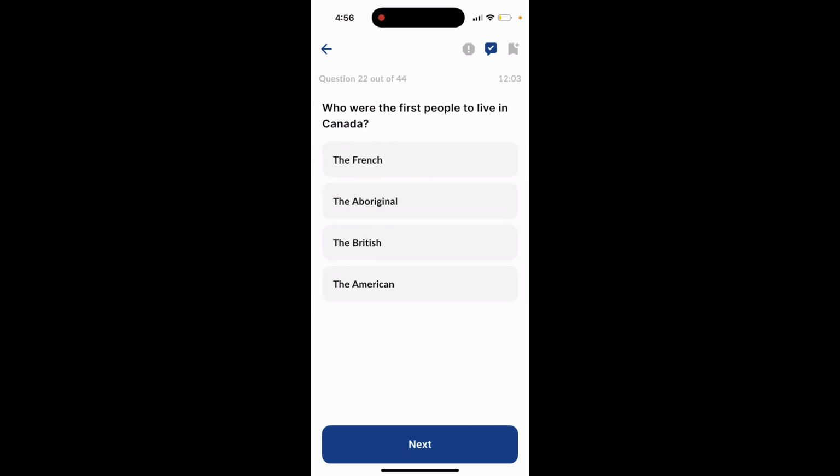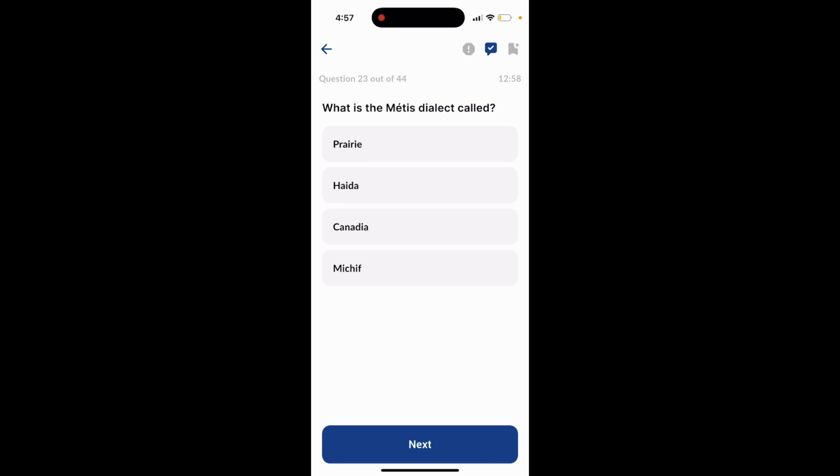Question 22. Who were the first people to live in Canada? The French, the Aboriginal, the British, the American? The answer is option number 2, the Aboriginal. What is the Métis dialect called? Prairie, Haida, Canada, Michif. The answer is Michif.